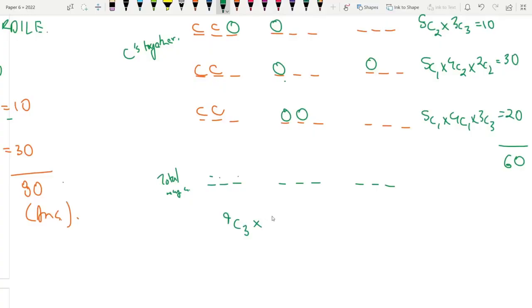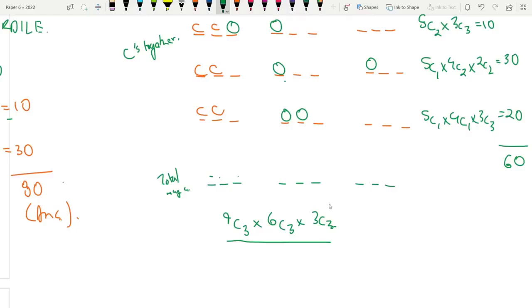Now we have 6 letters but 3 blanks. 6C3 times 3C3. Okay, in the mark scheme they did it differently. They wrote 9C6 times 6C3, which is the same thing. It doesn't really matter. But since the O's and the C's are repeats, do you guys get what I mean? Since the O's and the C's are repeats, we have to take a few things into consideration.